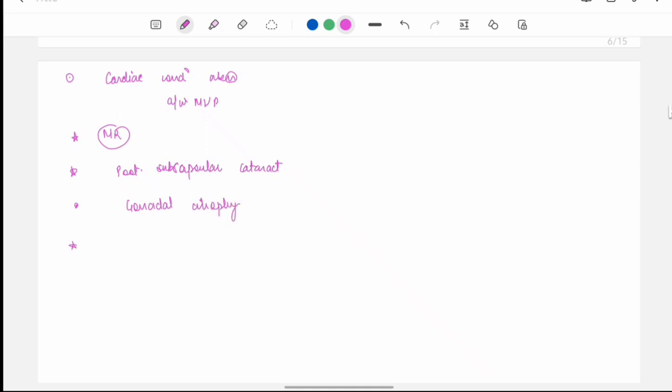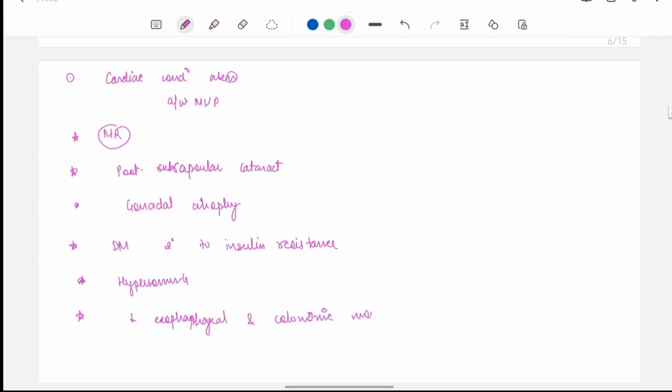There can be diabetes secondary to insulin resistance. Hypersomnia. Involvement of GIT leading to decrease in esophageal and colonic motility, leading to gastritis and constipation.